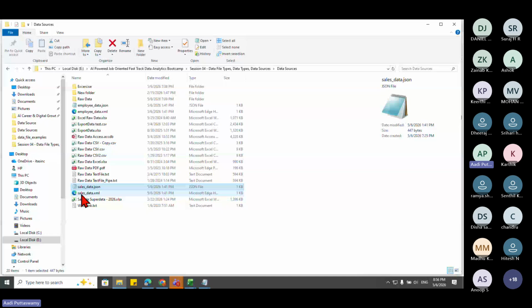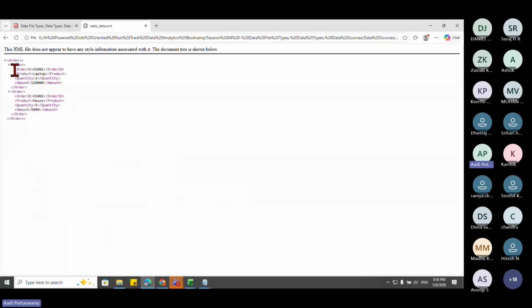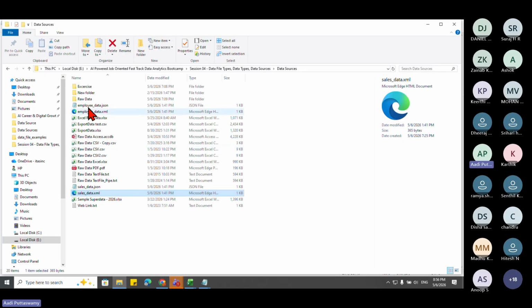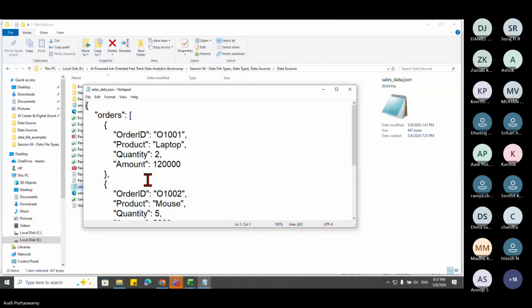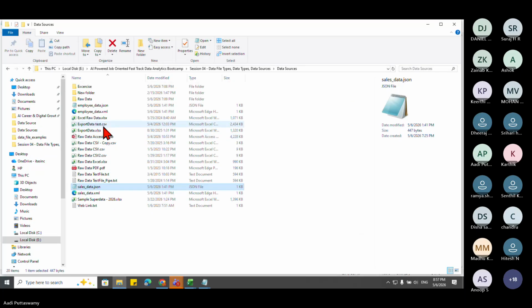Let me show you how this stores. Say I have one example. You see, this is how the data is stored. Just take it on a Notepad. Okay, this is very well. No problem.